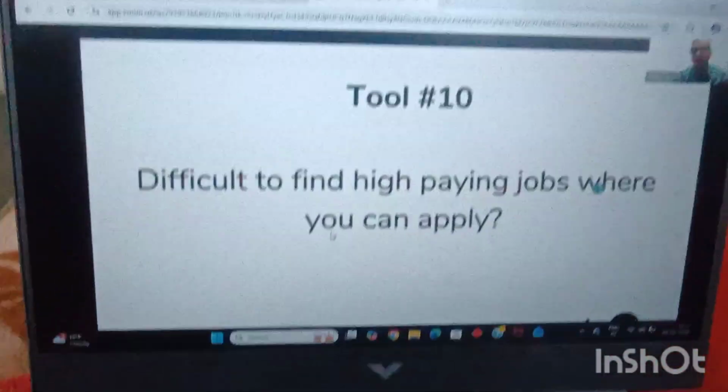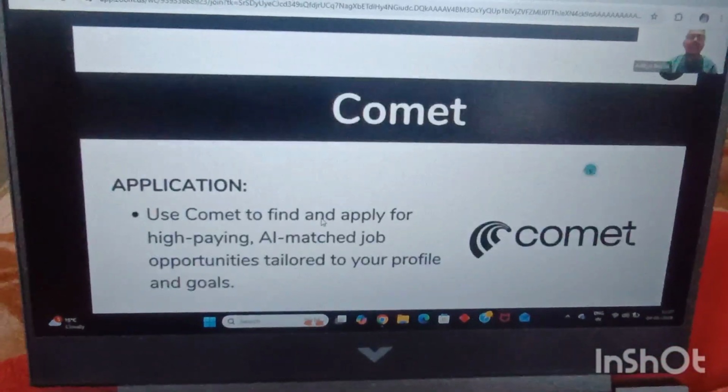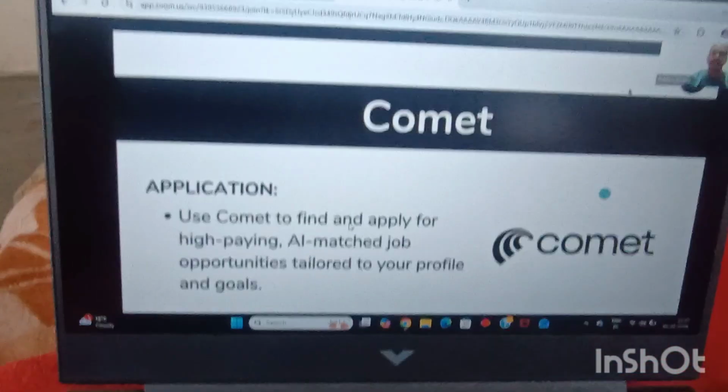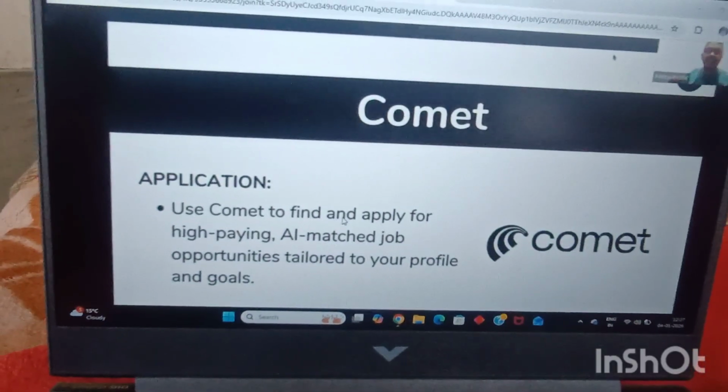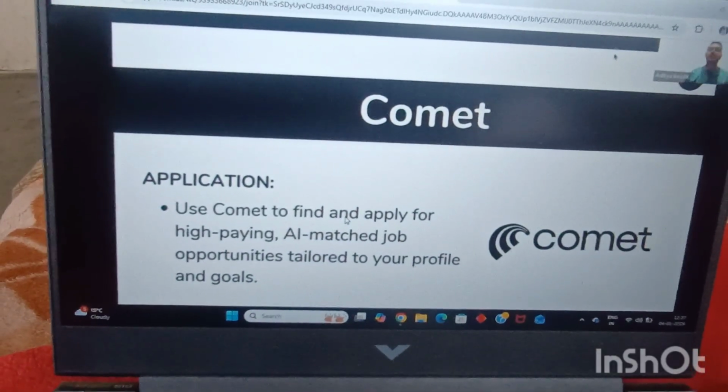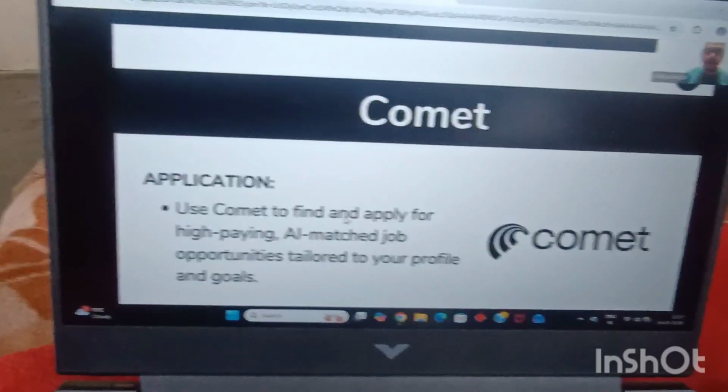Okay, the tool that we'll be using for the same is called Comet. Comet is basically an agentic AI browser by Perplexity. How does it work? Let's see it with the help of a demo.